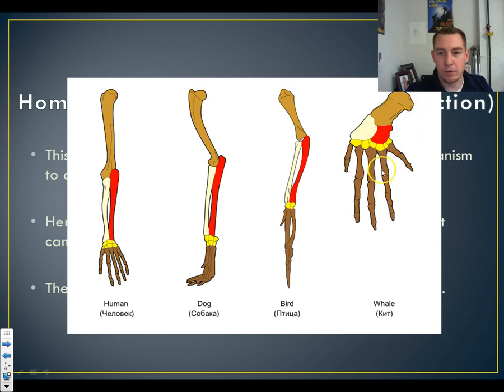If you look at, I'm going to jump over to the whale here. If we look at the whale, again, similar bones. They're in a different shape, but they're all the same bones. And they have a slightly different function, obviously allowing them to swim or guide themselves as they swim. And as you get even further away, we start finding a bird. See, these have similar bones, definitely a way different function. And you can tell that this guy's a lot further away evolutionarily because it's not as close in shape to each other, right? Human and dog would obviously be the closest of all of them, and then human to bird would be really, really far away.